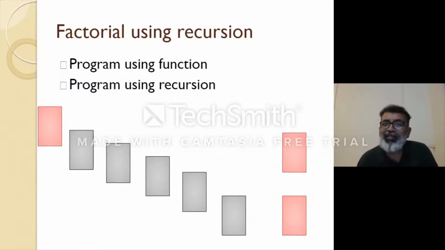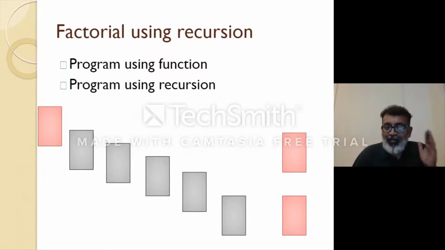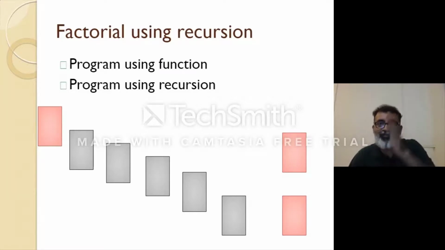On the left hand side, there is a recursive call. Now, if you see here, these many functions are created inside the machine on the memory. The leftmost pink one is the main function. Then the next rectangle is the factorial function, first time it is called. That function again called the factorial function, so separate memory for that separate function will be given. All variables will be created separately.